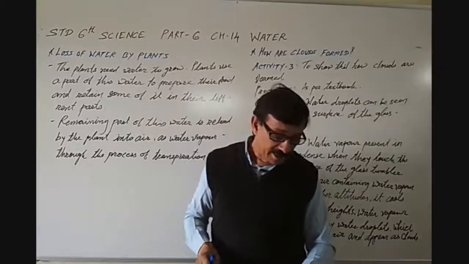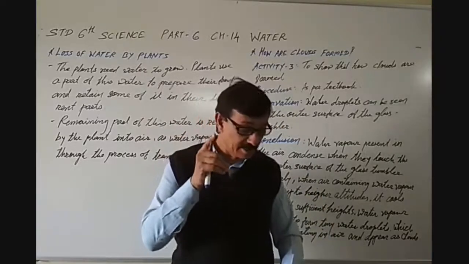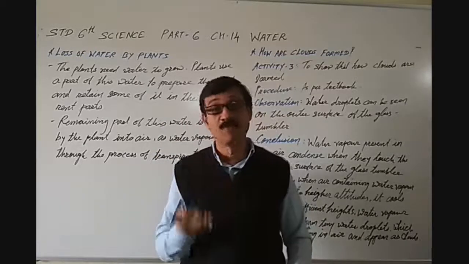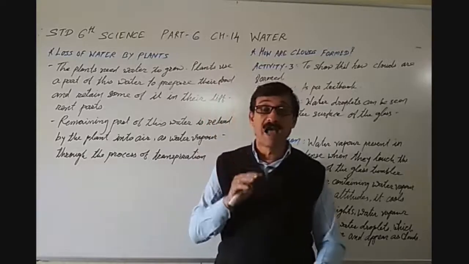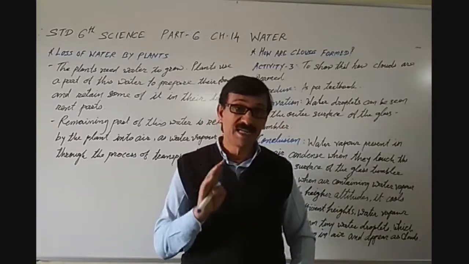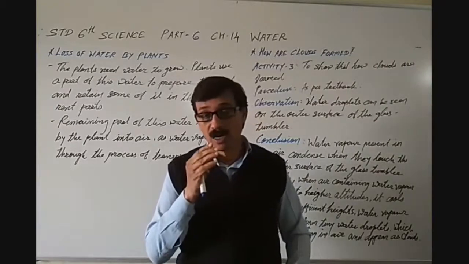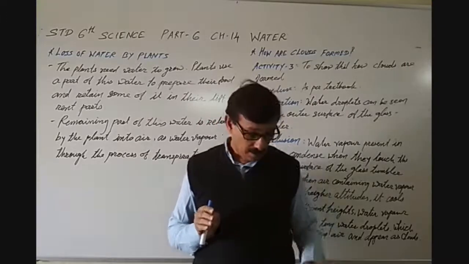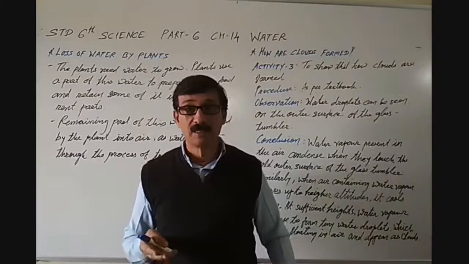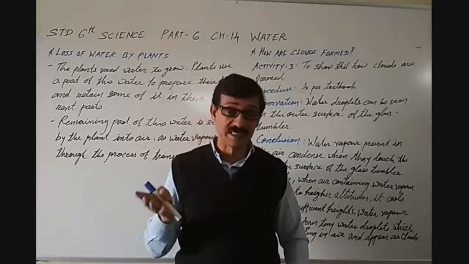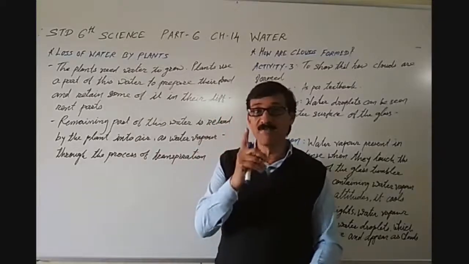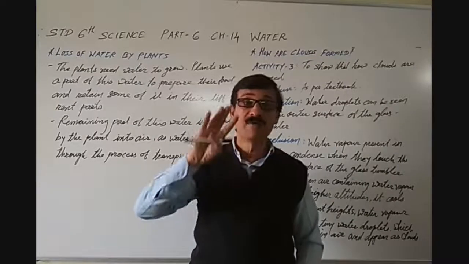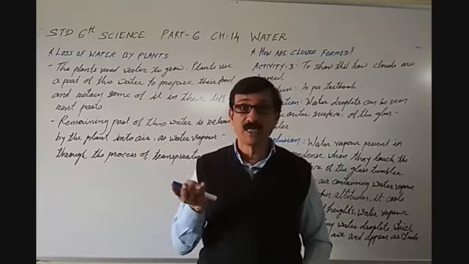He found out that this is nearly 500 liters, which is roughly 25 large buckets. 500 liters of water is transpired by the wheat plants. 25 large sized buckets means the capacity of one bucket is 20 liters, so 25 buckets is 500 liters of water.